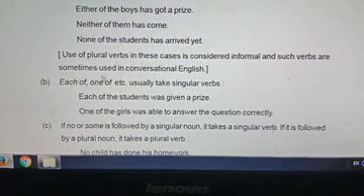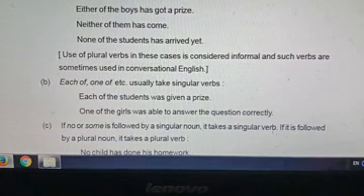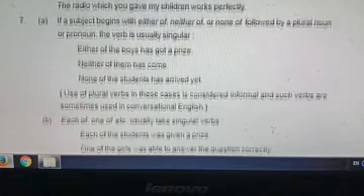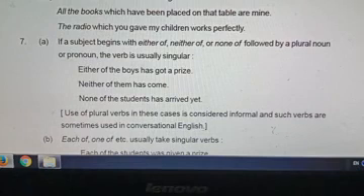Rule 7. If a subject begins with either of, neither of, none of, each of, that means followed by a plural noun, the verb is singular. Look at the example. Either of the boys. Either of is followed by the plural noun. Boys is a plural noun, so the agreement is singular. If we see boys, that means boys have.